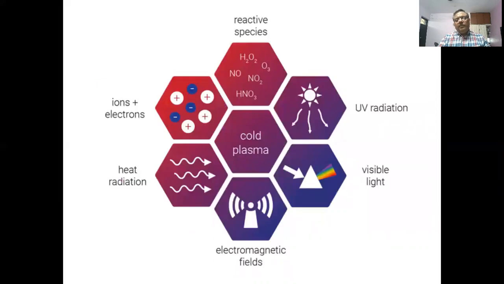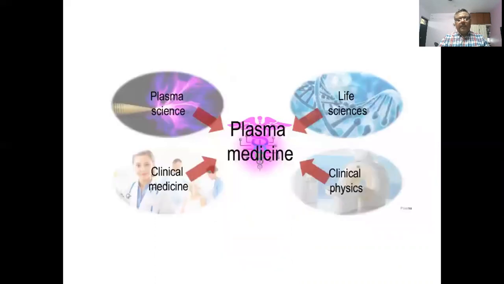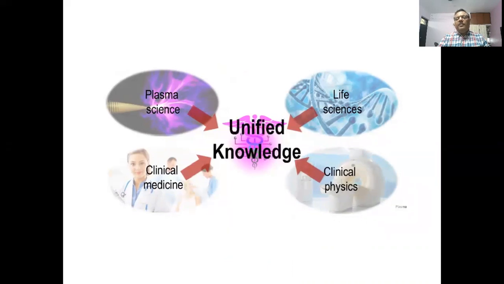There are different forms of cold plasma available to us: the UV radiation, the visible light, the electromagnetic fields, the heat radiation, the reactive species, and the ions plus electrons. So basically, plasma medicine is a combination of different branches of sciences, starting from plasma science, life sciences, clinical medicine, and clinical physics. When these all four combine, the unified knowledge produces what we call plasma medicine.